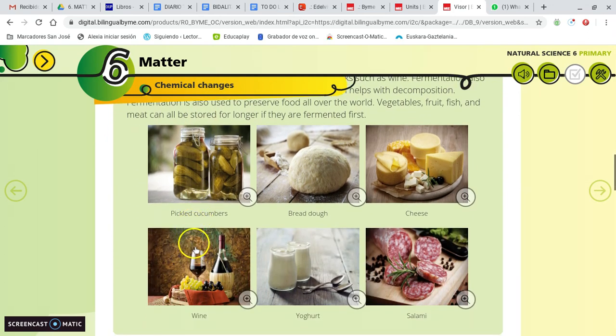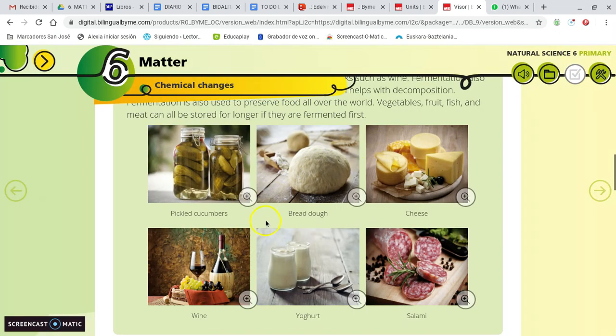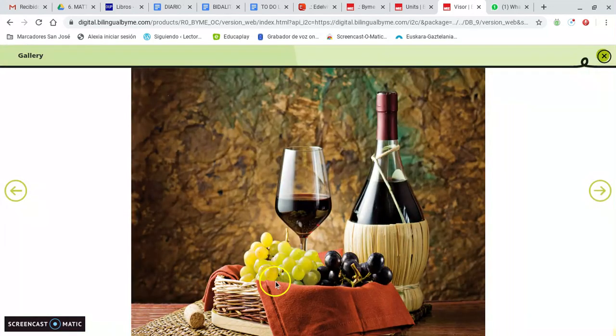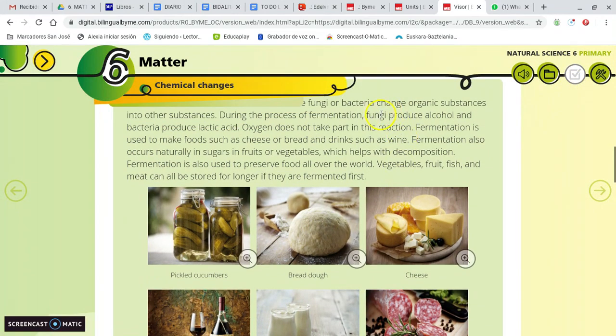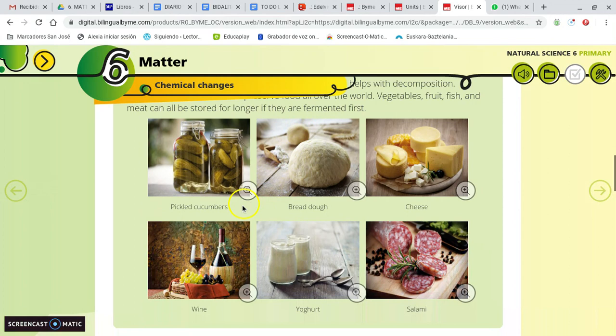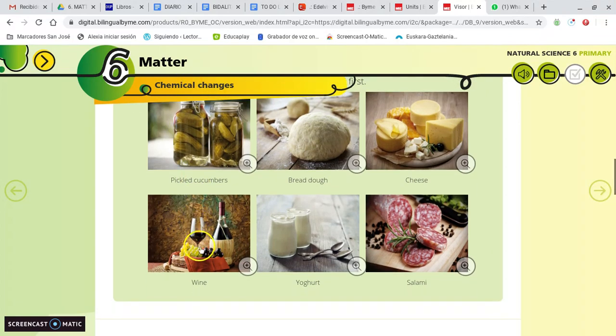So, for example, here we have, no, this is not what I wanted. This one, yes, here you have the wine. To make wine that has alcohol, we take the juice from the grape, we mix it with those fungi, and a new substance happens, a new substance that comes from this chemical process, right?